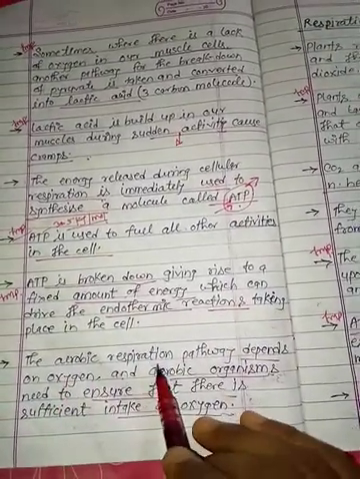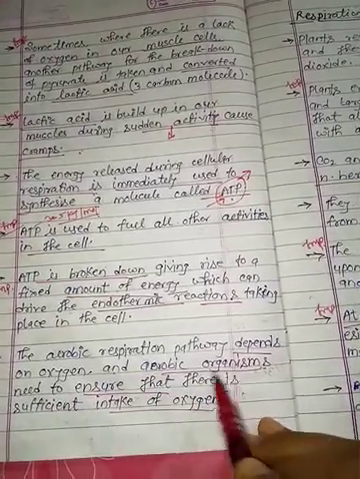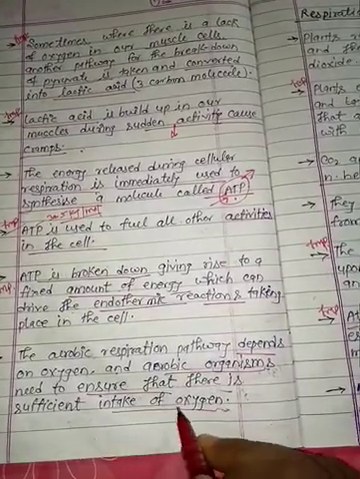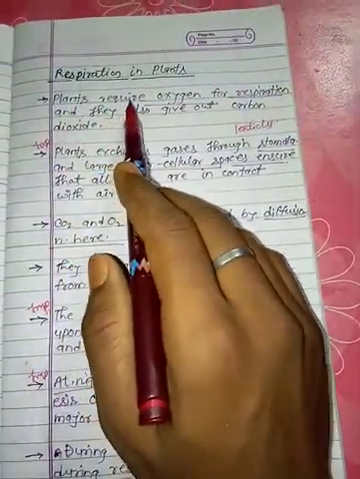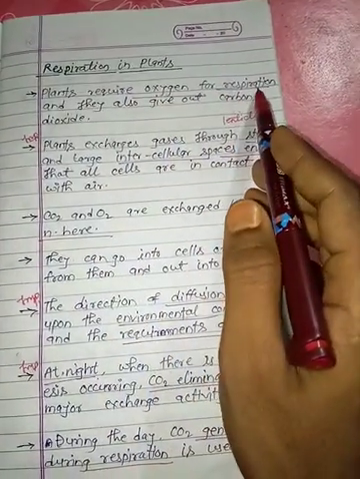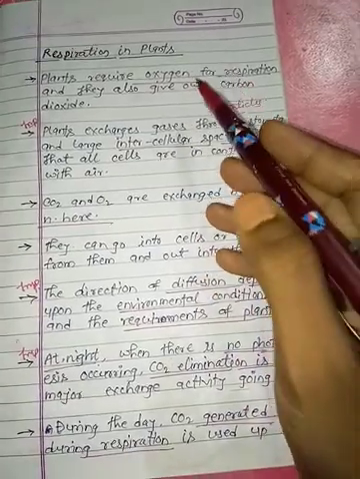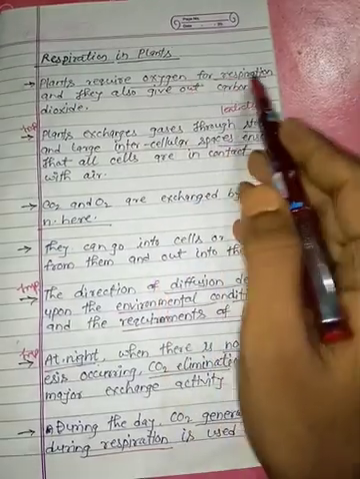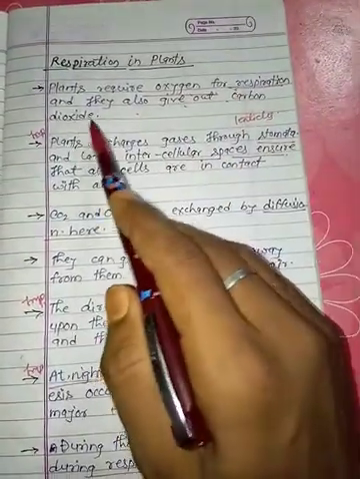The aerobic respiration pathway depends on oxygen, and aerobic organisms need to ensure that there is a sufficient intake of oxygen. Next we are going to discuss respiration in plants. Plants require oxygen for respiration. Like all aerobic organisms, they need oxygen for the process of respiration. Plants also carry out aerobic respiration, so they need oxygen. They also give out carbon dioxide.